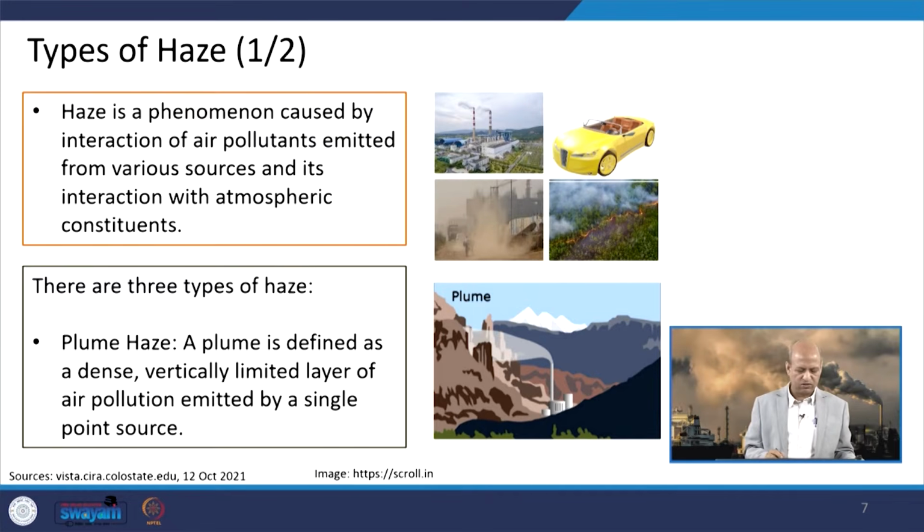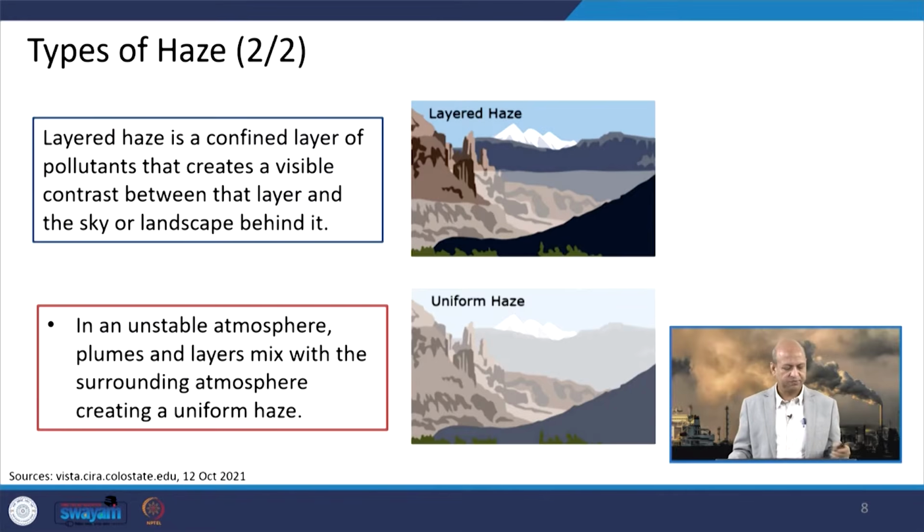So, it is known as plume haze. Only in the area where this plume is passing through, haze will be created because of this scattering of light, because this plume has a lot of particulate matter. Then there is this layered haze. So, in layered haze, because contrast reduces, there may be one clarity-related layer and a reduced visibility-related layer.